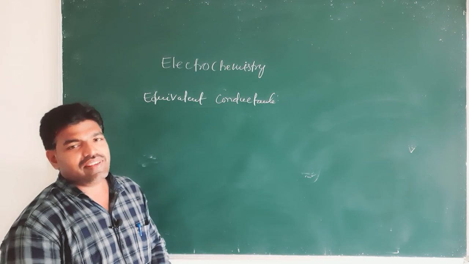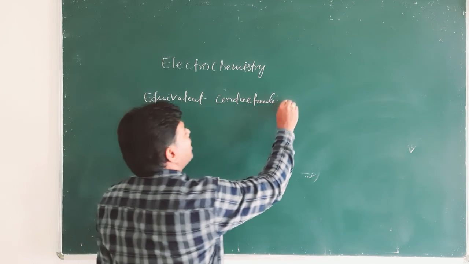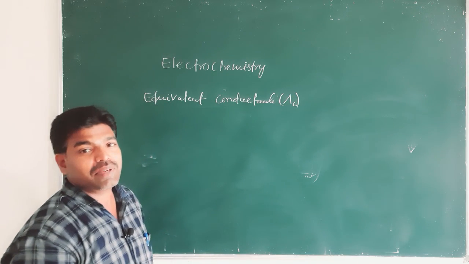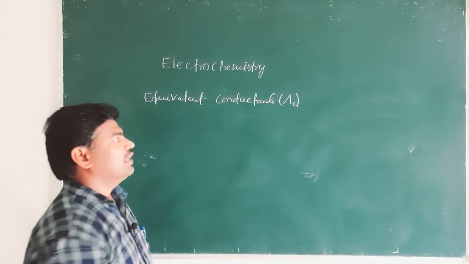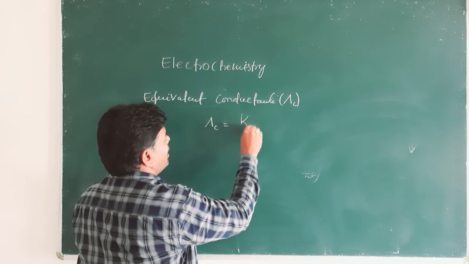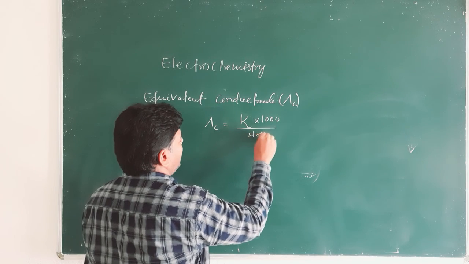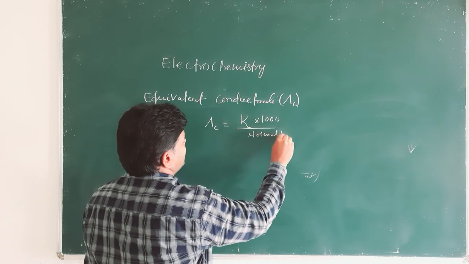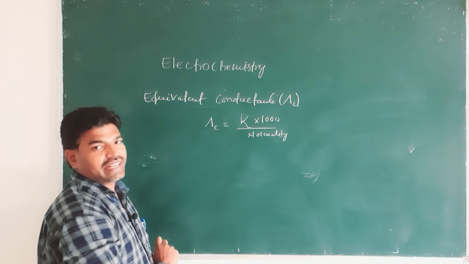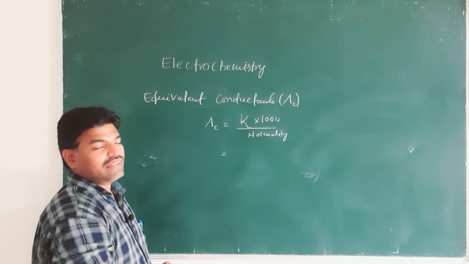Now equivalent conductance, represented by lambda C. Equivalent conductance and specific conductance are related by the equation lambda C is equal to specific conductance kappa into 1000 by normality. This is the relation between equivalent conductance and specific conductance. Let us derive the units for equivalent conductance.